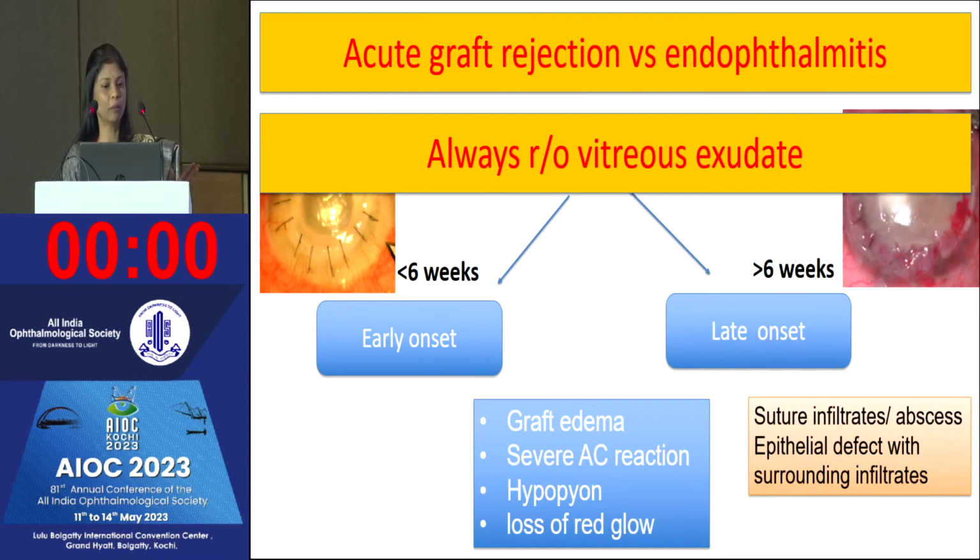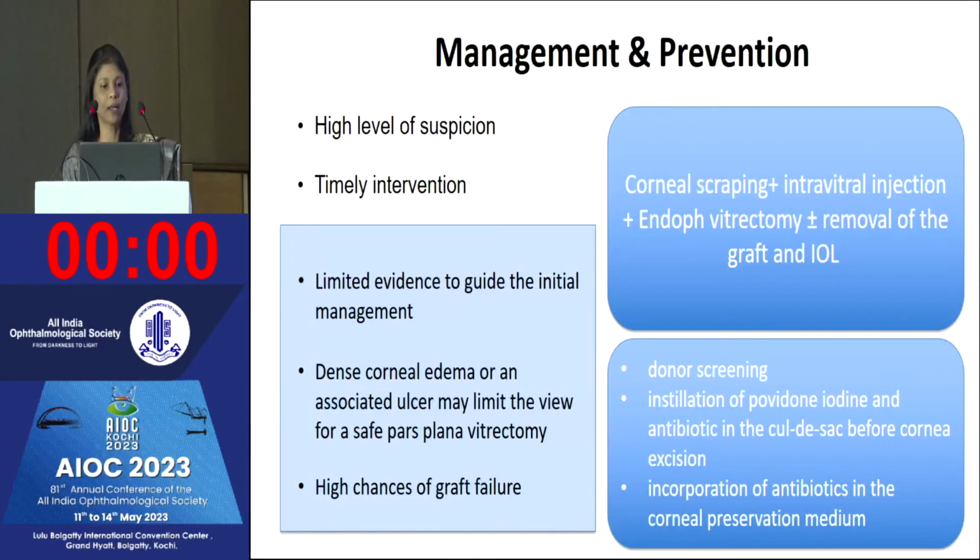So it's very important to look for the vitreous exudate on B scan and segregate these two entities, because they have completely different management. In management and prevention, unlike post-cataract endophthalmitis, we have limited evidence to guide the initial management, and because of dense corneal edema and associated keratitis, the view may be limited for any intravitreal procedures.